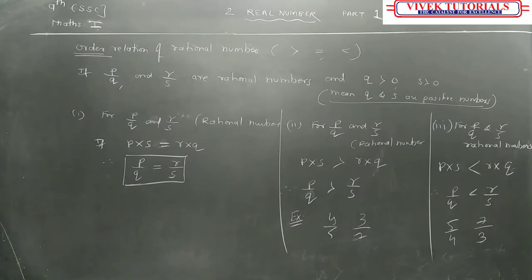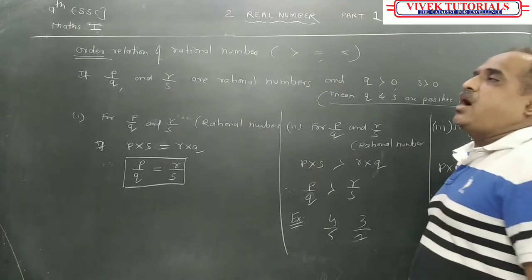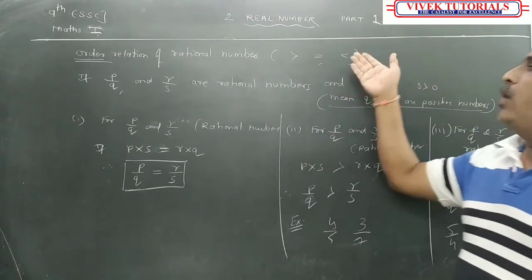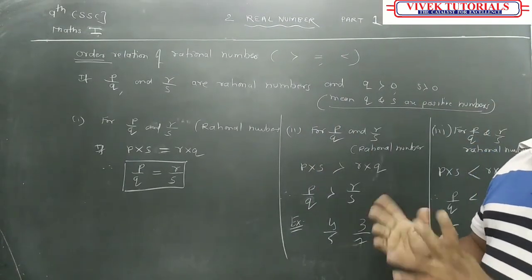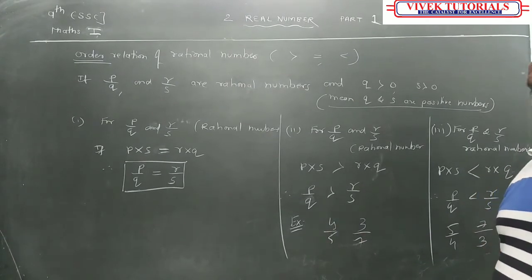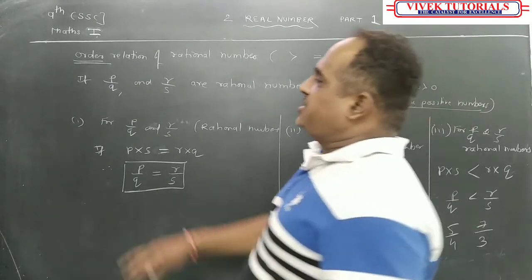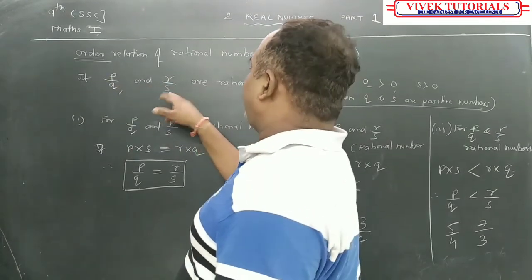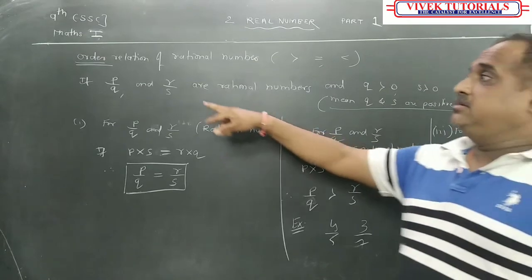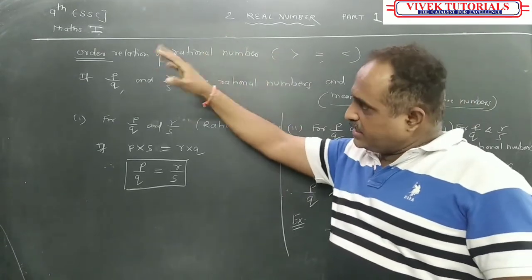Have you understood this? So first of all, what is the meaning of order relation? Order relation means less than, equal to or more than. Between two numbers, which is greater, which is smaller, or are both equal? But what is the condition for that? If P upon Q and R upon S are rational numbers, Q should be positive, they should not be zero, that is sure.